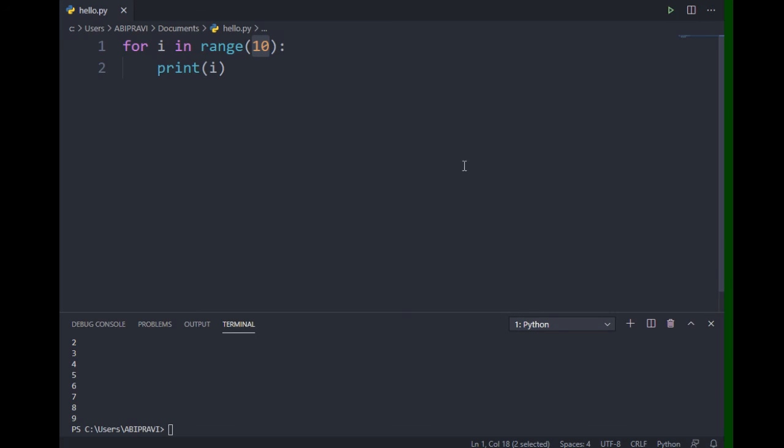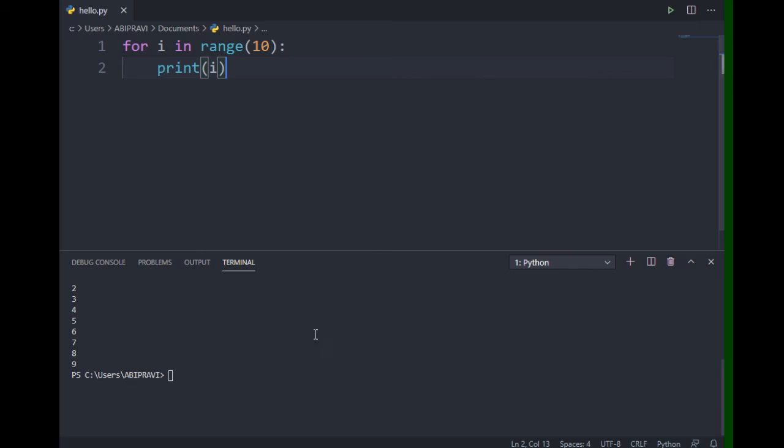If I run this code, we are able to see 0 1 2 3 4 5 6 7 8 and 9.